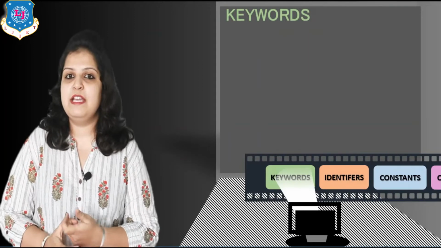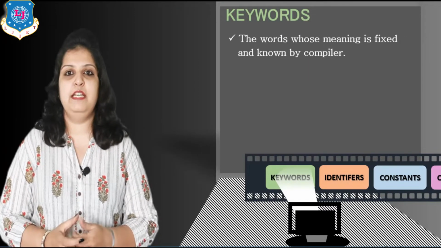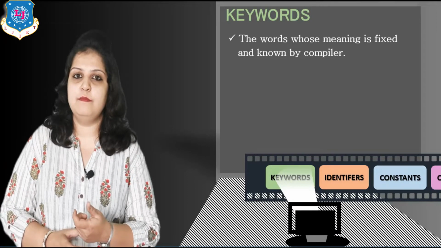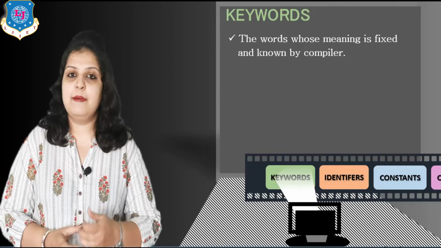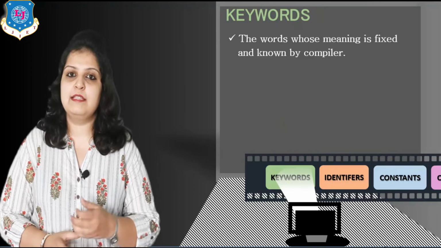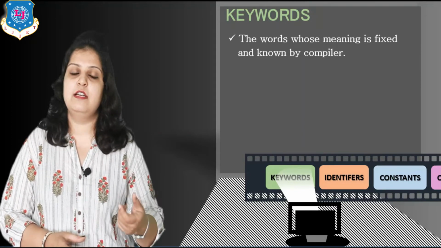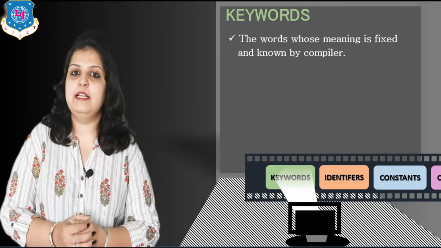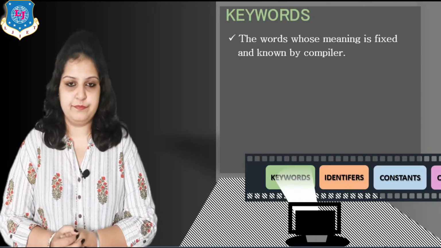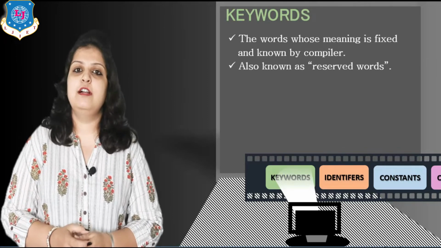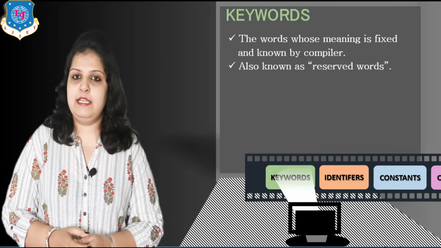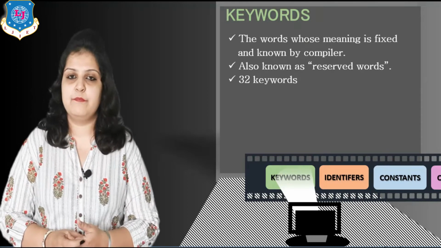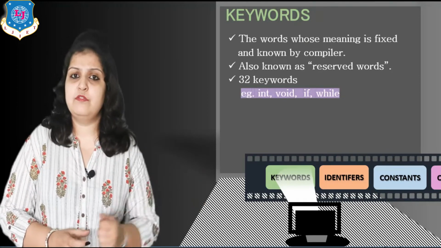Now what do you mean by keywords? Keywords means predefined words, or we can say words with a fixed meaning. When the compiler executes the program, all the keywords are already defined, so the compiler automatically understands all these words, and they are also called reserved words. In C programming there are 32 keywords we have to remember. Just remember the previous video lecture.